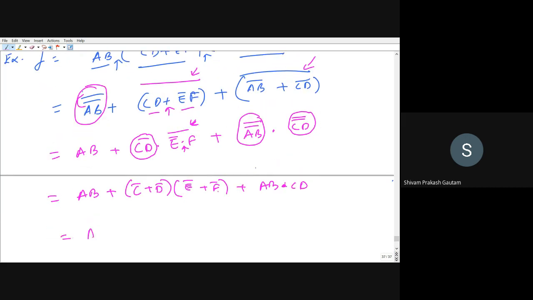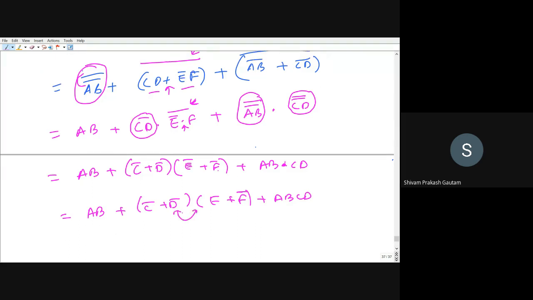So this I can rewrite as AB plus (C bar plus D bar)(E plus F bar) plus AB CD. Right. Now if you want, you can open the bracket or you can leave it like this. So that will be AB plus C bar E plus C bar F bar plus D bar E plus D bar F bar plus AB CD. Right? So this is the final expression.